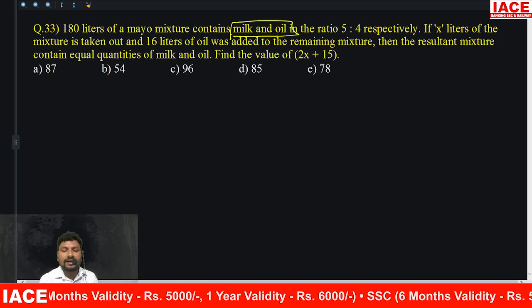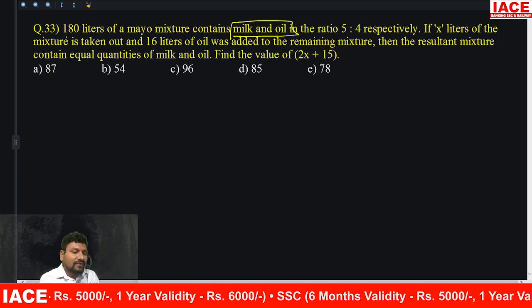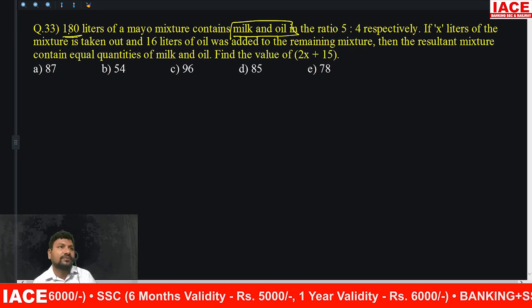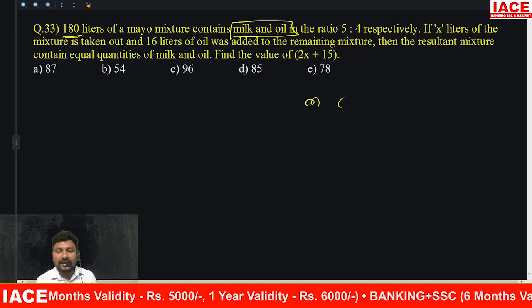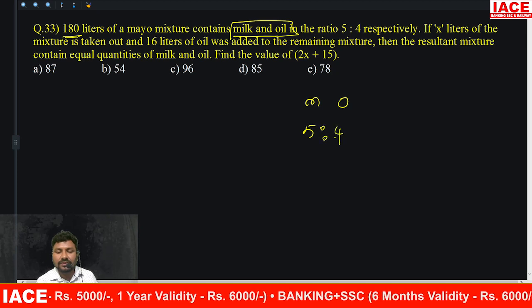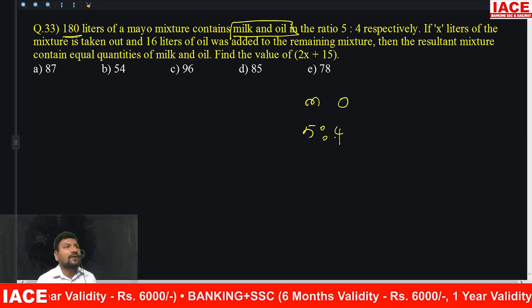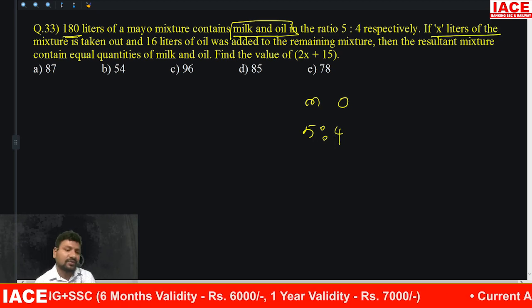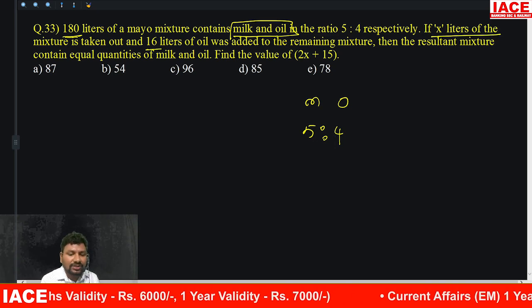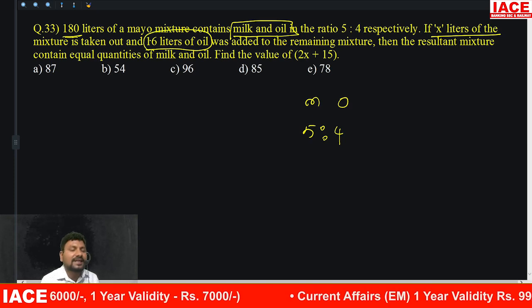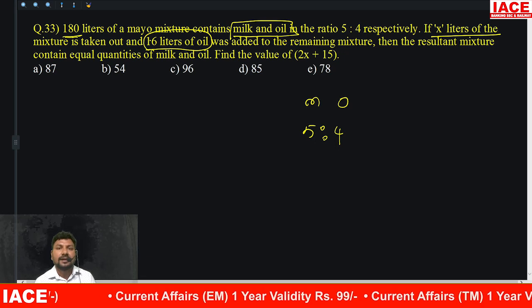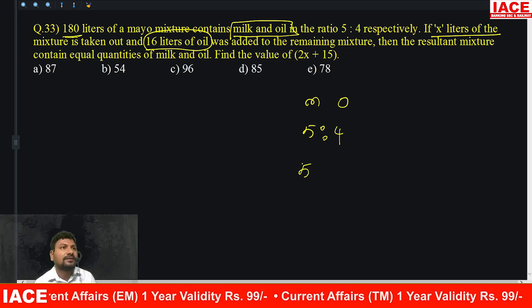180 liters of mixture contains milk and oil. Then we have 180 liters. X liters are removed. After the X liters are removed, the milk and oil ratio is 5:4. Before removing or after removing, the ratio never changes. It is always 5:4. Now you are adding extra 16 liters of oil. That means the oil will change, not the milk. Milk is how many parts? 5 parts.